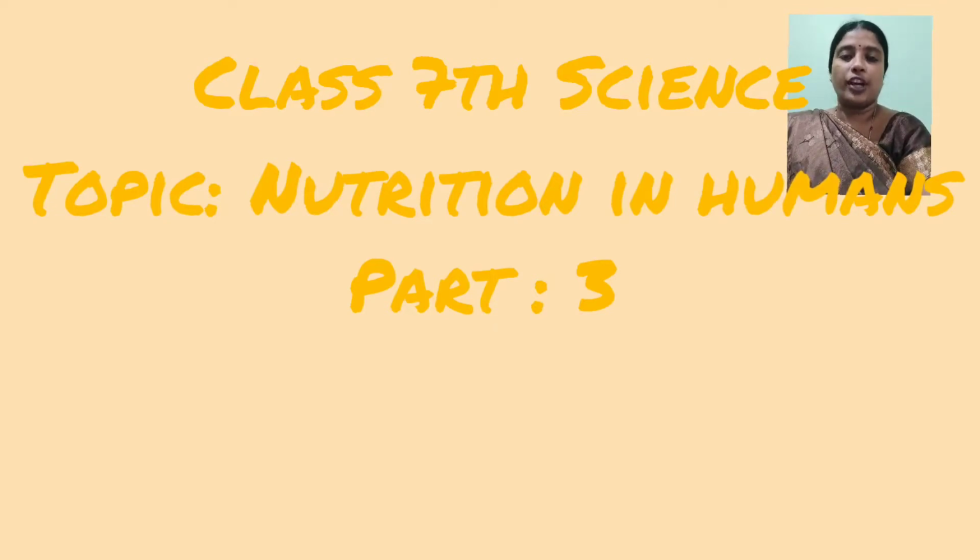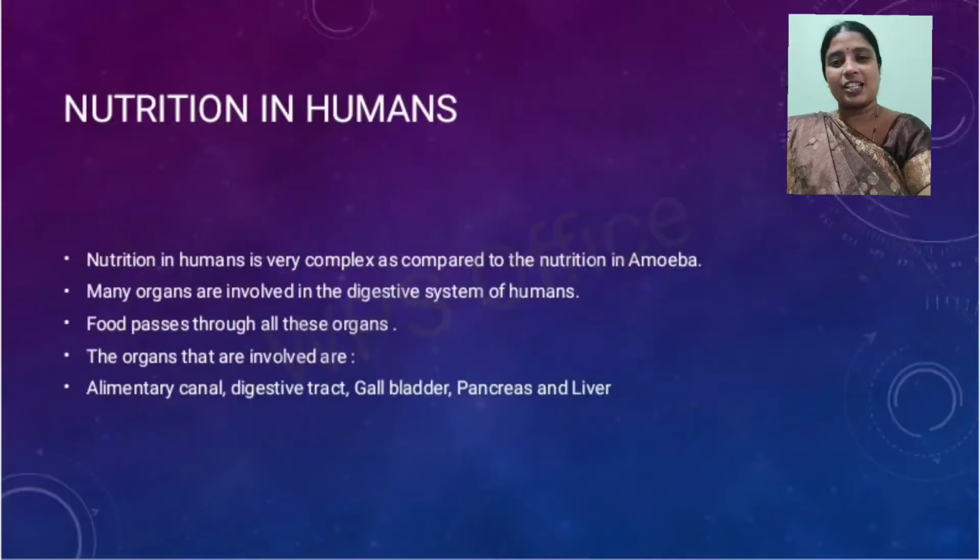In this video, we are going to discuss part 3 of the chapter Nutrition in Animals of class 7th Science. In the previous two parts, we have already discussed nutrition in amoeba and the general process of nutrition in animals. In today's video, we will specifically study how the nutrition process takes place in human beings. So why delay? Let's explore today's topic.